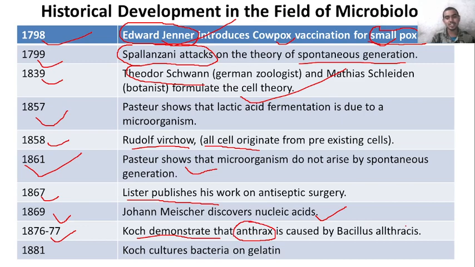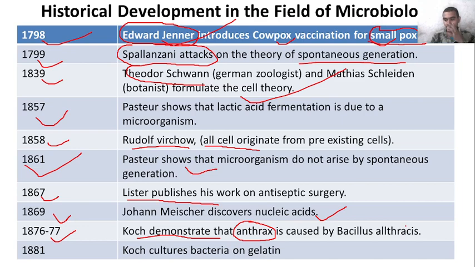Anthrax is a disease which is transferred from cattle. Many of the cattle are suffering from anthrax disease, caused by the anthrax bacteria.